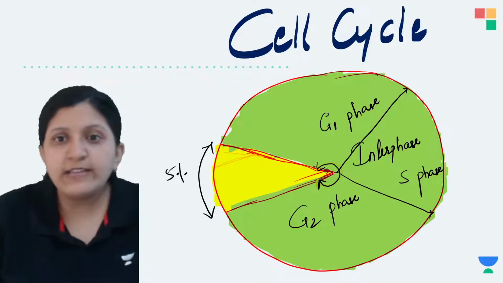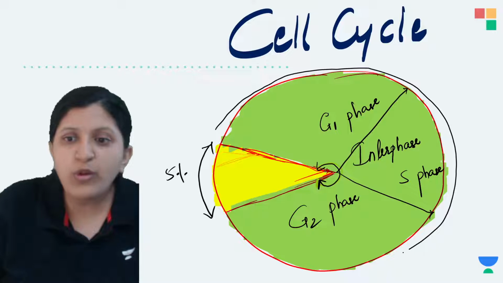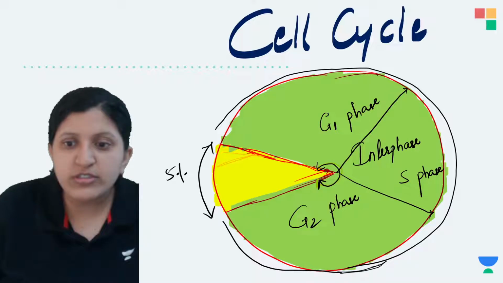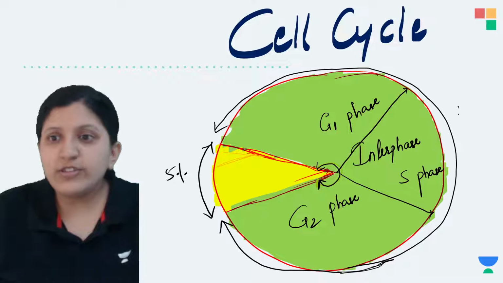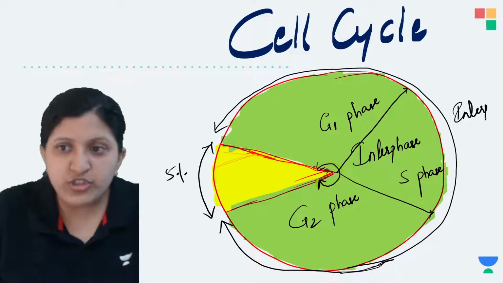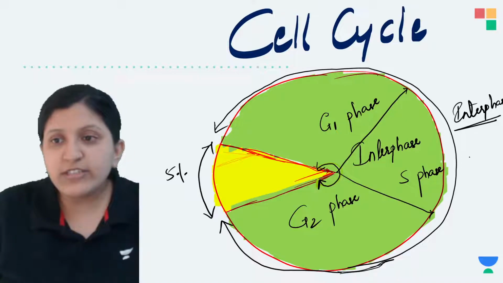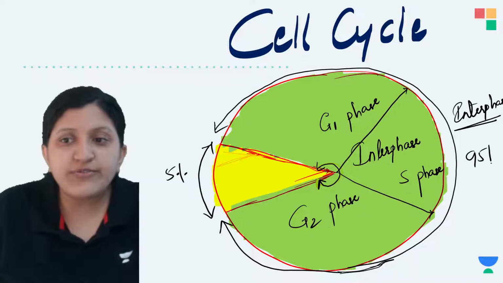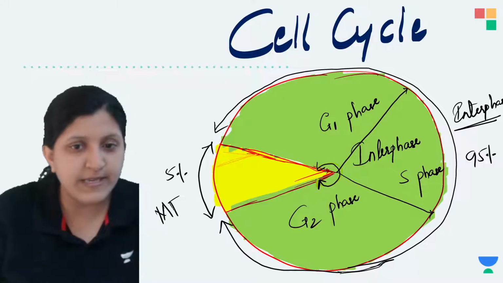Okay, and this whole thing what you see, from here, let me just complete this one. So this whole thing is actually an interphase itself. All right, so in that case, this whole interphase that we mention is basically about 95%. So this is about 5%, which is the M phase here.